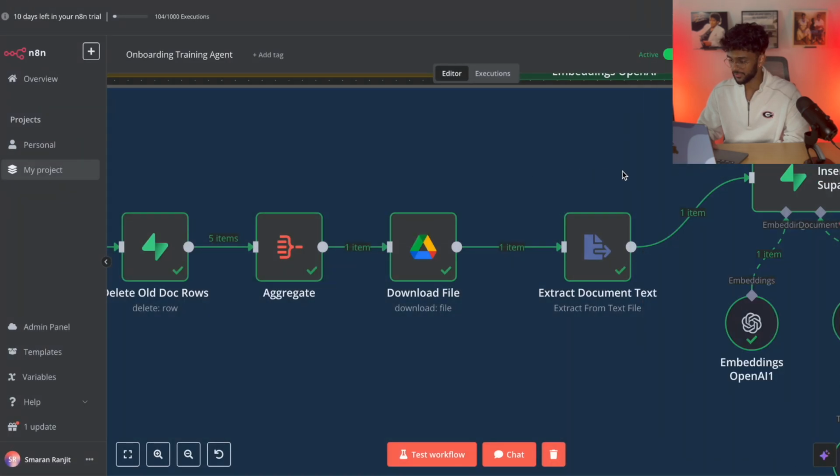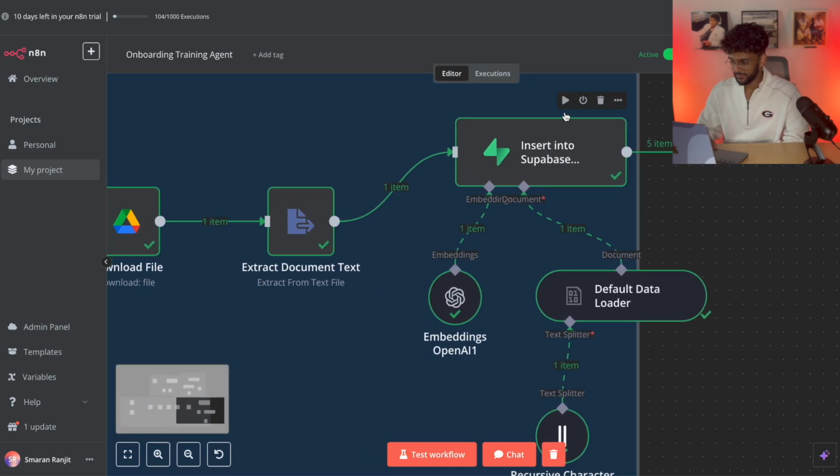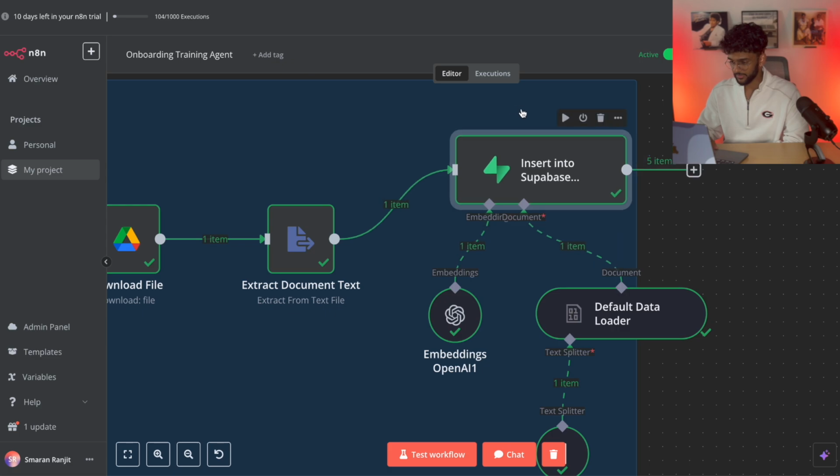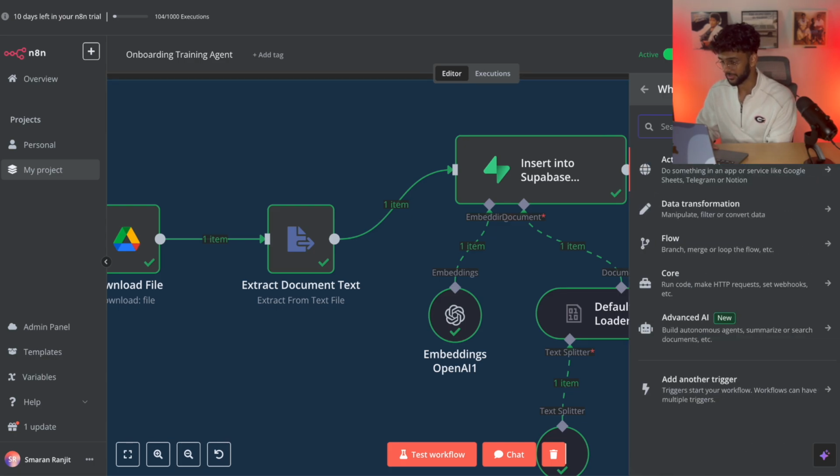And then you have the most important part of this whole exchange right here, which is inserting it into the Supabase. So create this node right here, where you can find all your nodes right here.